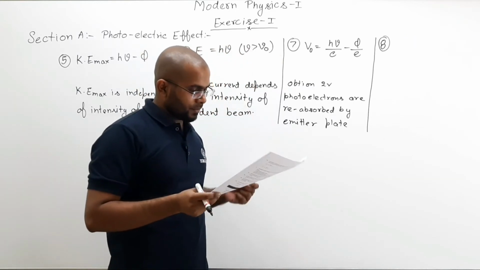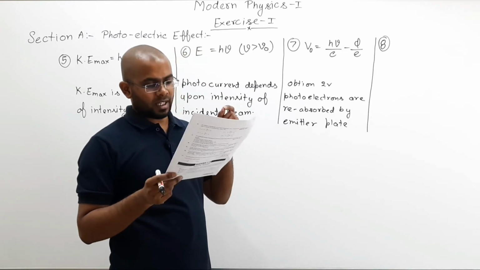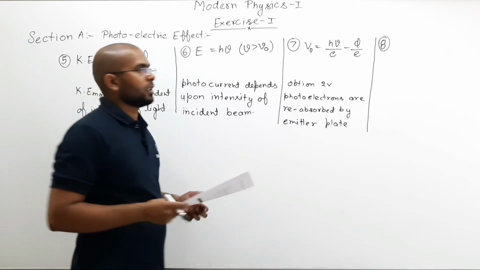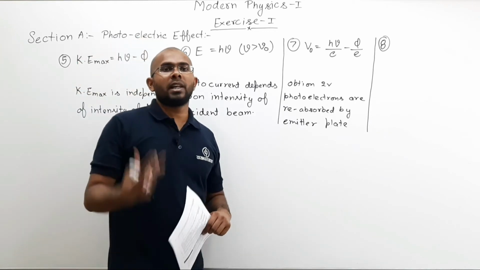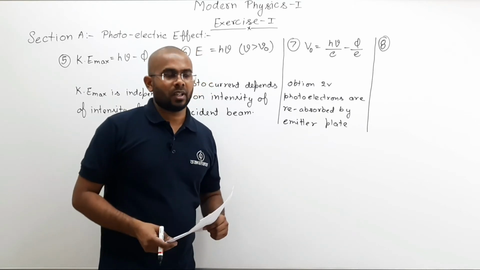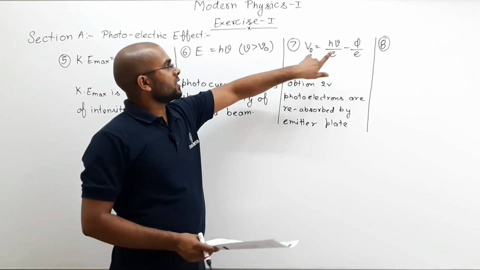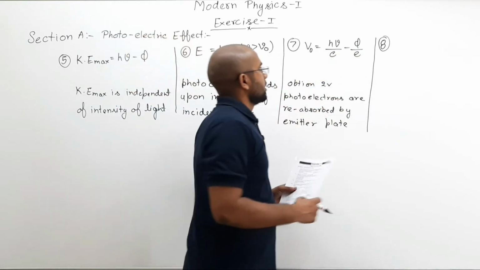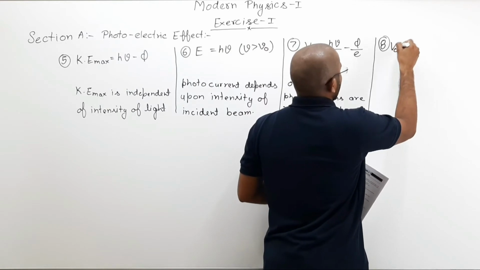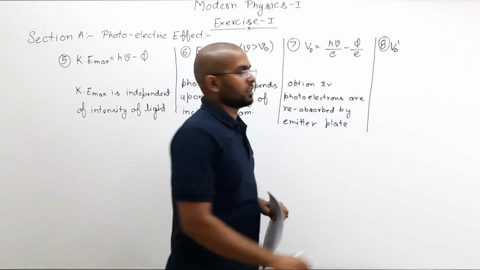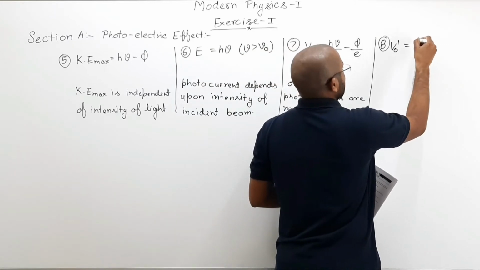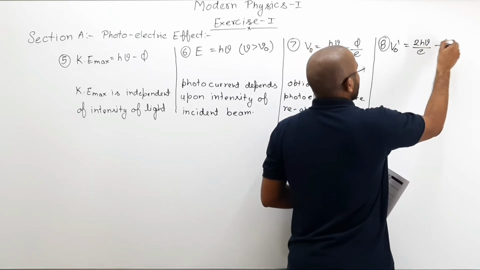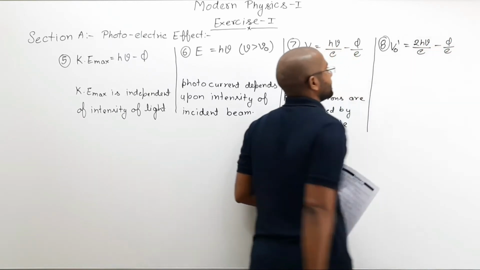What is it? If the frequency of light in a photoelectric experiment is doubled, then stopping potential will... Now what will be the effect of doubling the frequency on stopping potential? Here hν is the energy from frequency, V naught is the stopping potential, φ is the work function, and e is the magnitude of charge on one electron. Let us say the new stopping potential is V naught dash. So V naught dash will be equal to 2hν, because frequency is doubled, divided by e, minus φ by e.